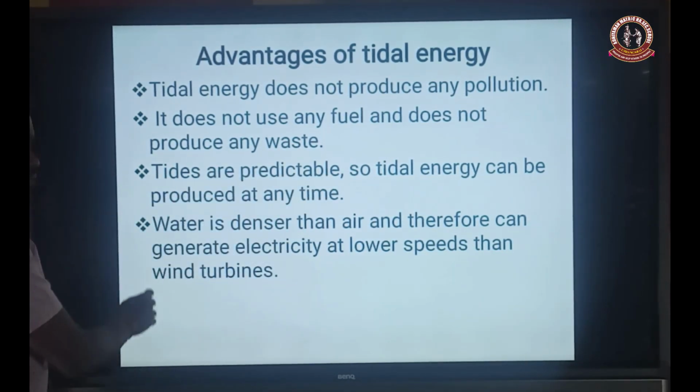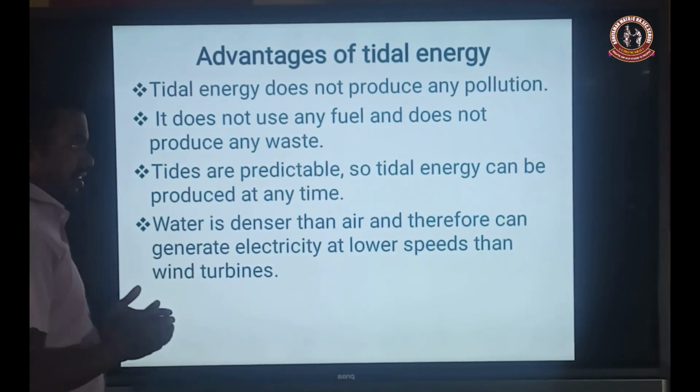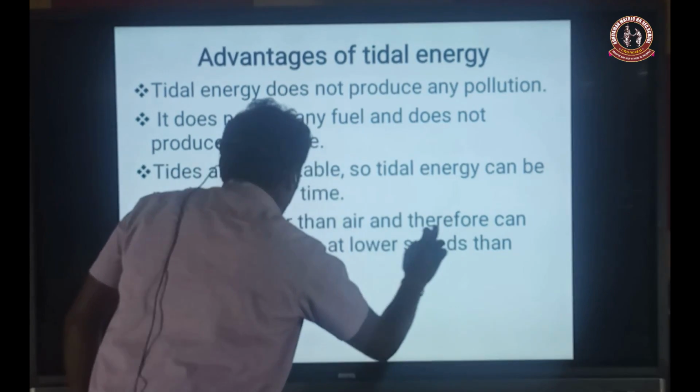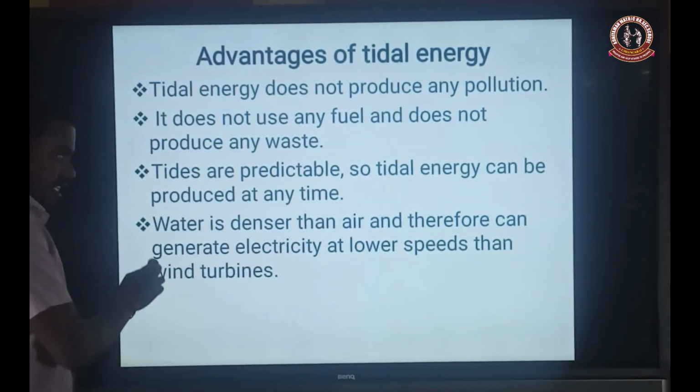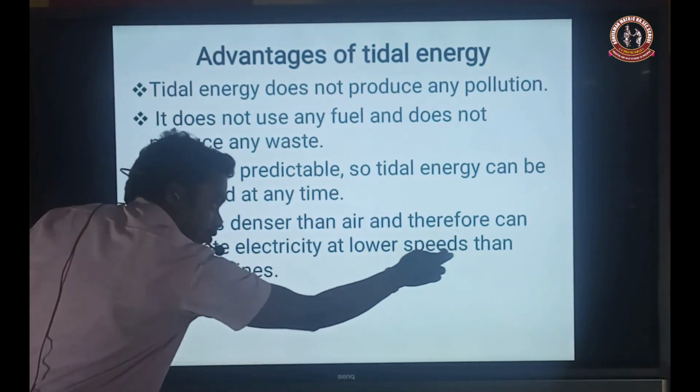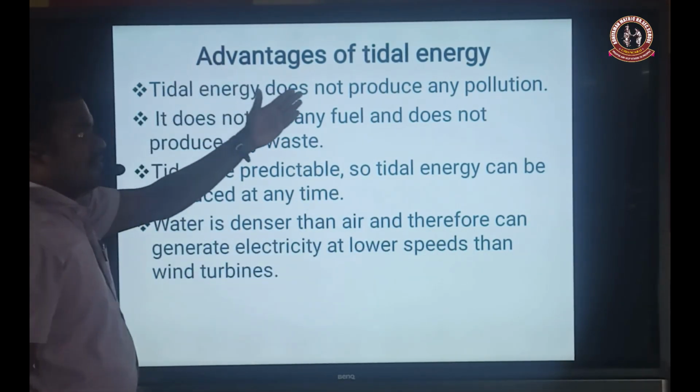Then next one is water is denser. That means water has a larger density than air. Therefore electricity can be produced at lower speed than wind turbines. That is the advantages of tidal energy.